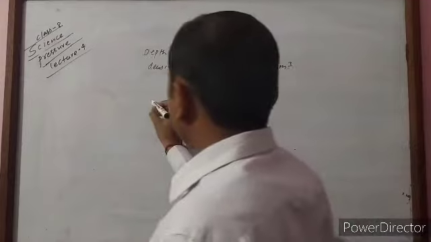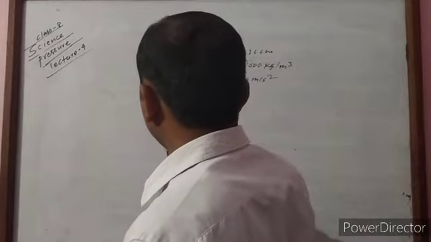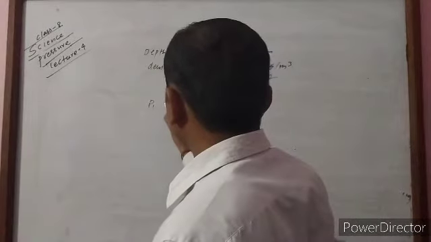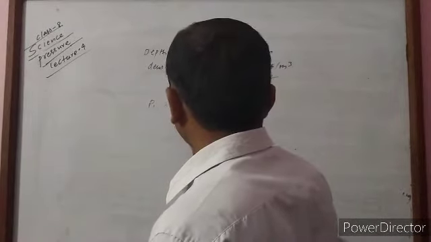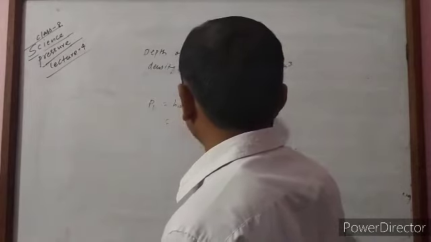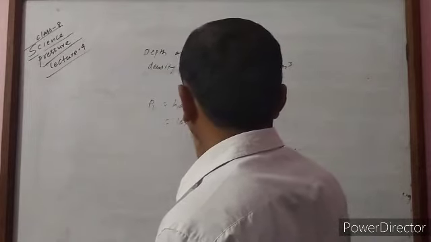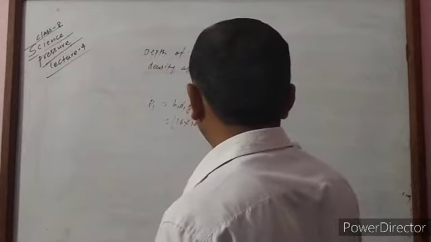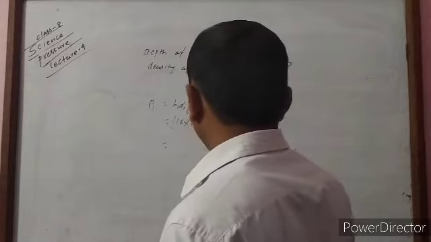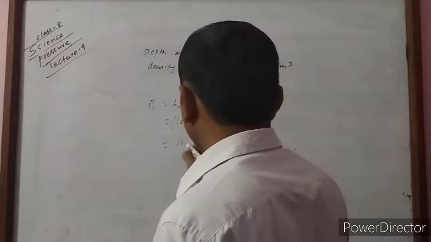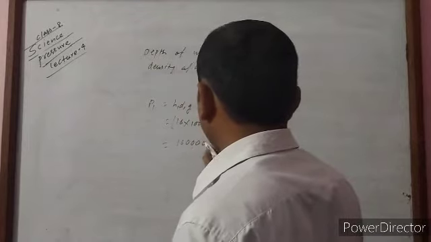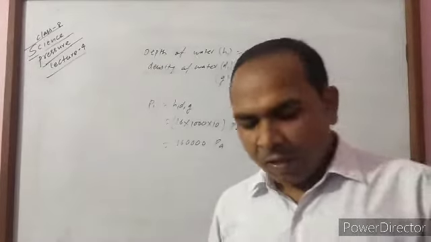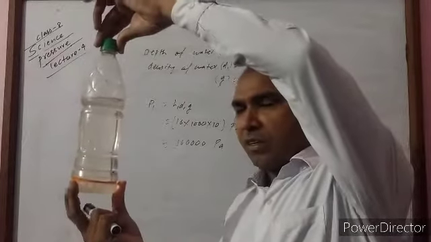When we find the pressure of the liquid at the bottom of the container, P1 is equal to h1 d1 g. It means 16 into 1000 into 10 Pascal in the first condition. Then how much comes? This much Pascal.